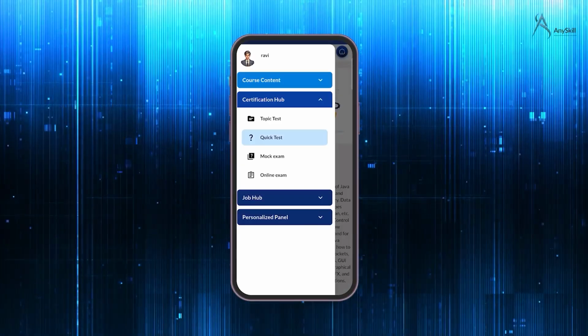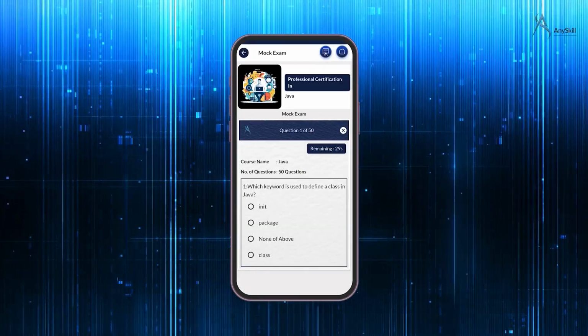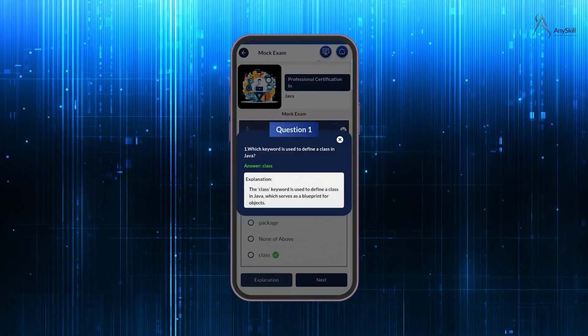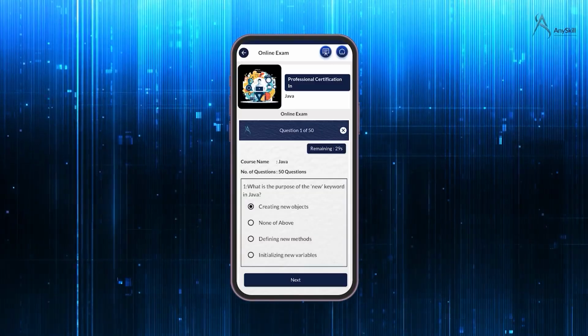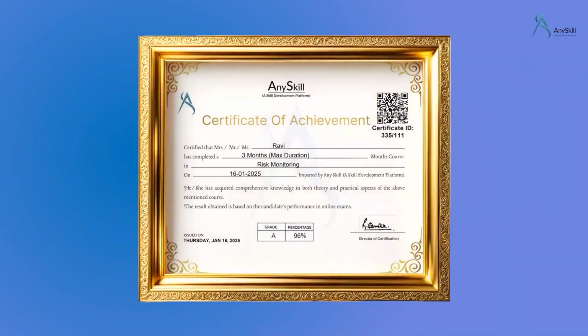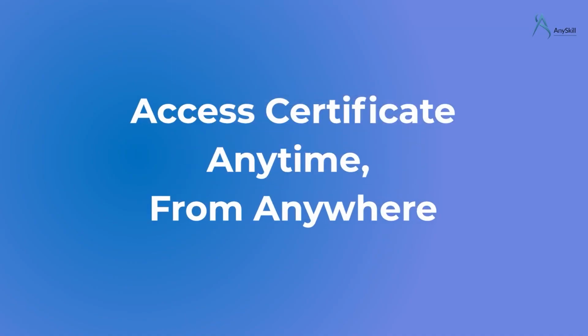Then we have the quick test or the chapter test. Once that is done, you can attempt mock exam to practice. After that, finally we have an online exam. Once you pass the exam, you'll receive a certificate along with an authenticated ID. You can access it anytime, anywhere.